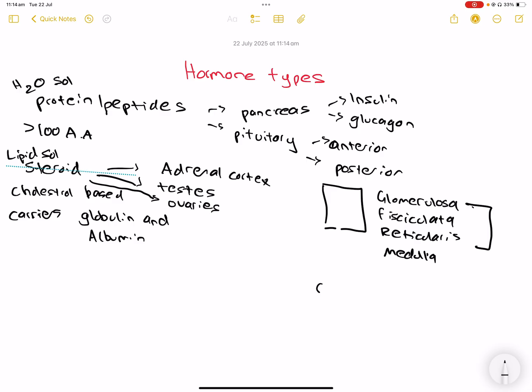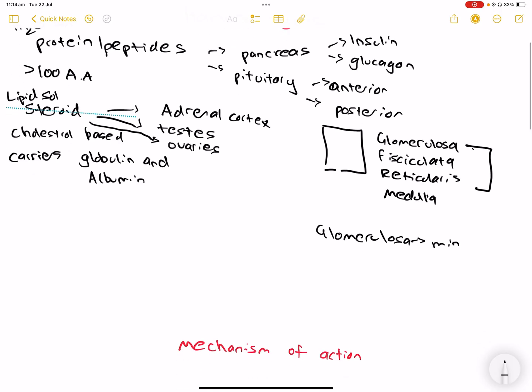Okay, let's start with the glomerulosa. This releases mineralocorticoids. An example is aldosterone. Mineral controls minerals, right? Aldosterone acts on a nephron, which is the main functional unit of the kidneys, to reabsorb sodium. And wherever sodium goes, water follows.